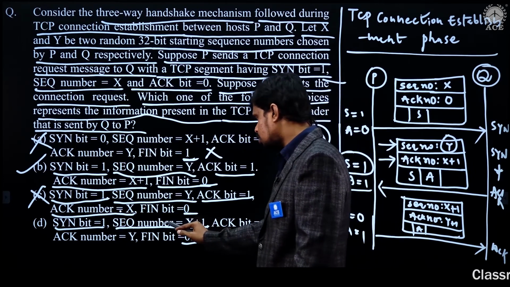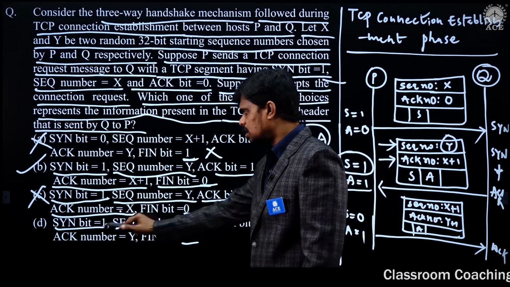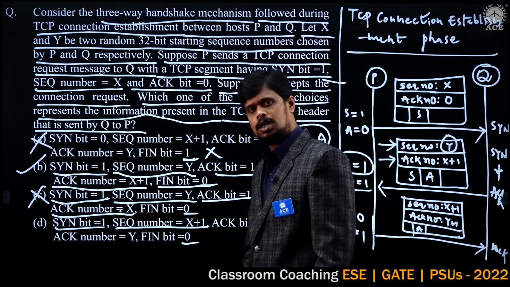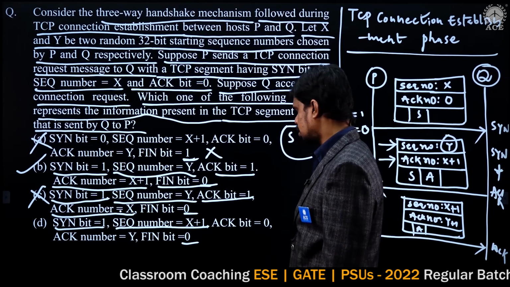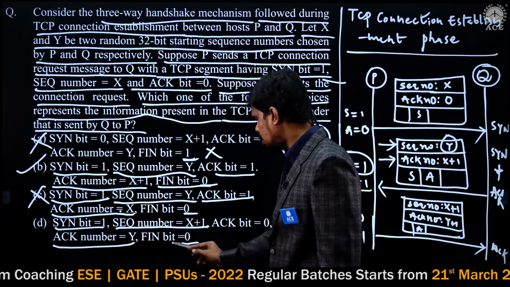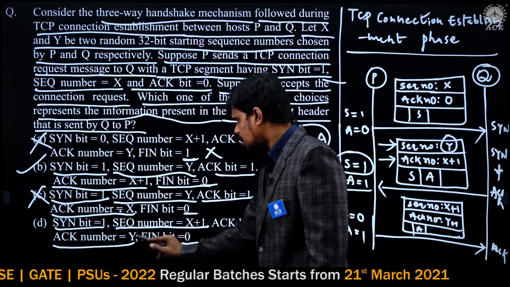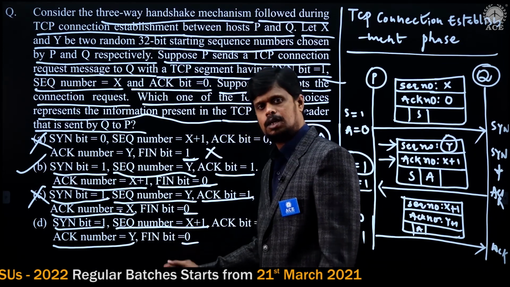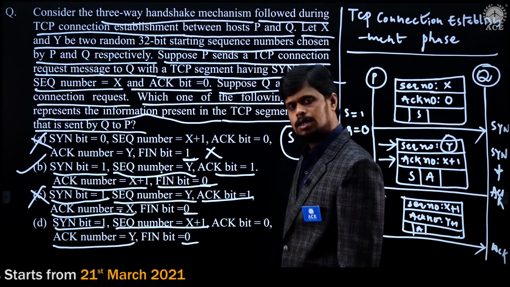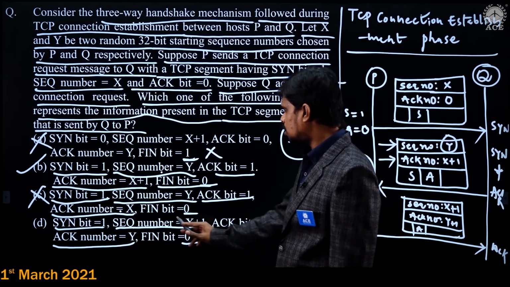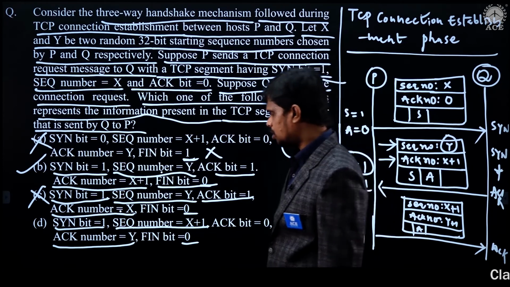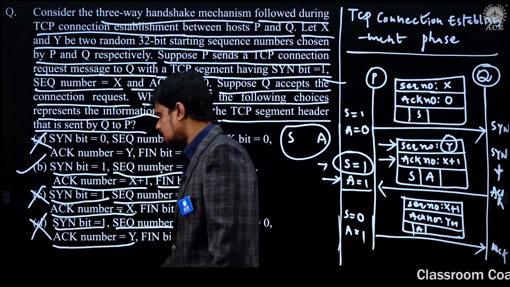So based on the sequence number information itself, we can say that option D is incorrect. And here the acknowledgement number is given as Y. If these two are interchanged, then option D could be the answer. That is what option B is mentioning. So based on this sequence number and acknowledgement number, option D is incorrect.